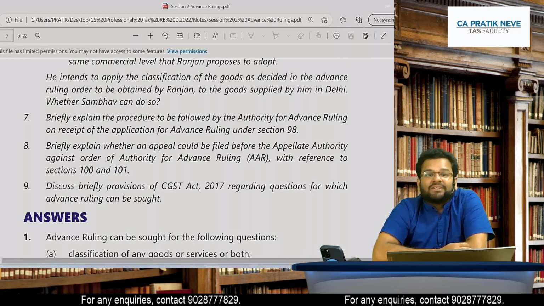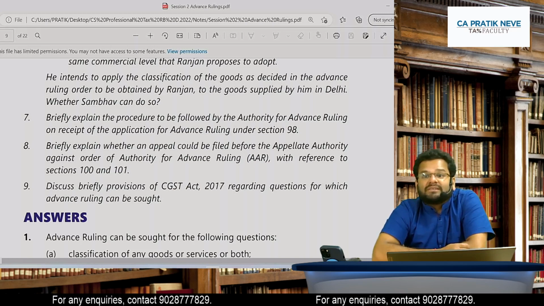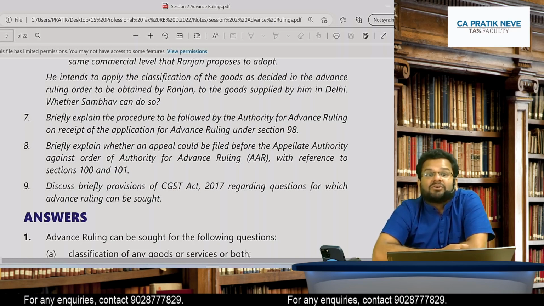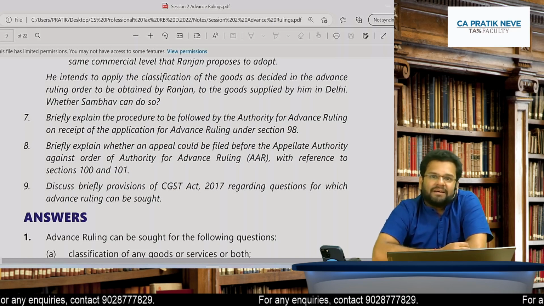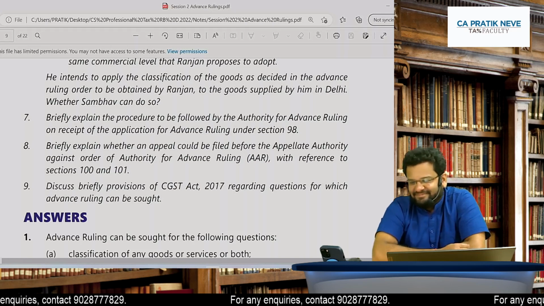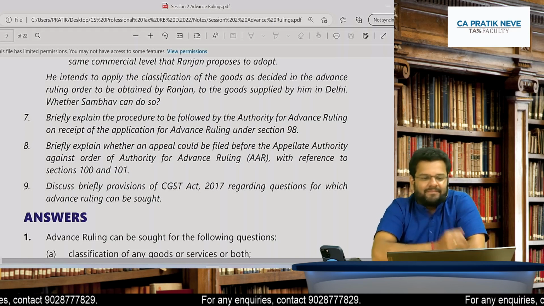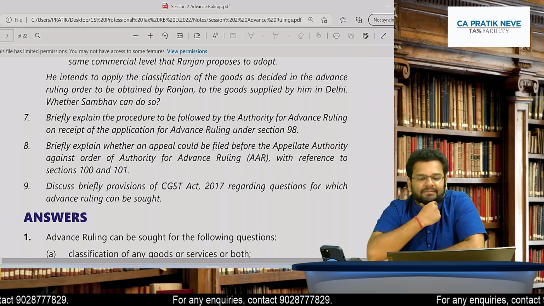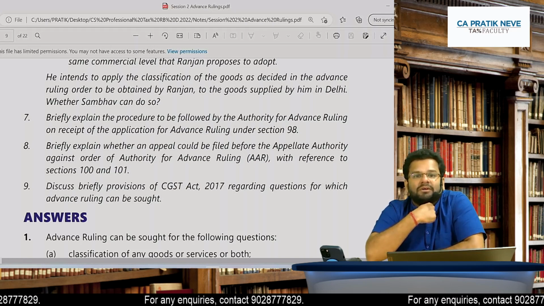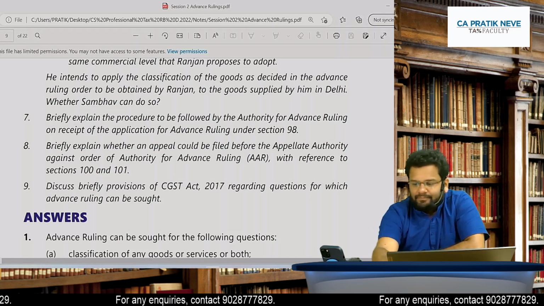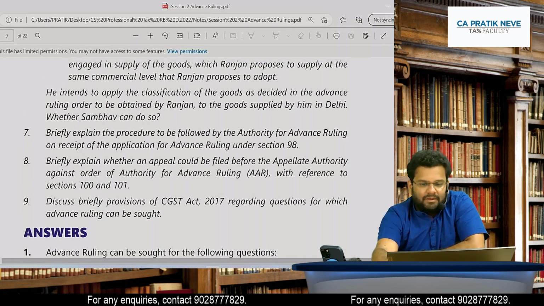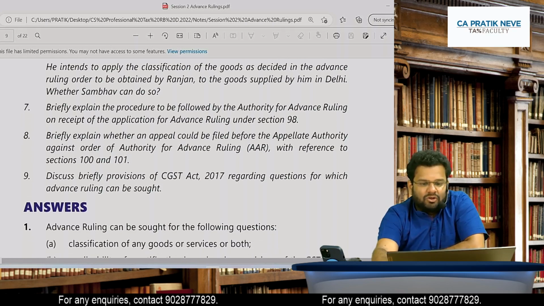Questions on which advance ruling can be sought are only 7 questions. It does not include place of supply. Okay. No, don't get confused. Is it clear to all of you?